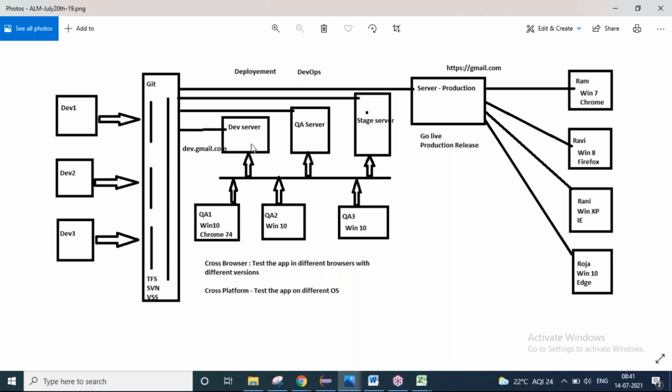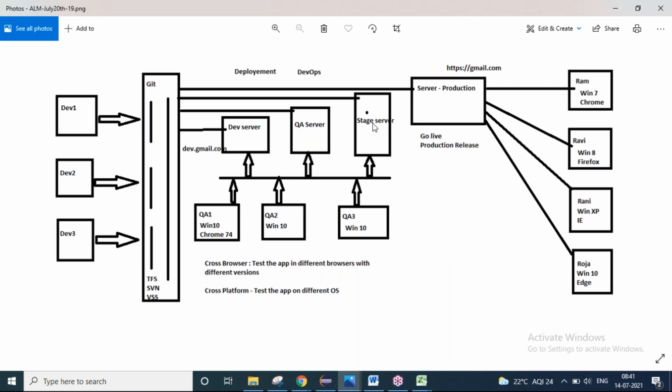That is the responsibility of the QA team. They have to load the server with 1 million virtual users and test it. If it sustains, then tomorrow when you have the release, it will work. Otherwise, it will crash. So it is your responsibility as a QA team. You have to do functional testing and performance testing, and that will be decided by the management. There will be one more server called the performance server, in addition to the dev, QA and stage servers, because the performance server should have more capability and more database connectivity. Otherwise it can't sustain the load.